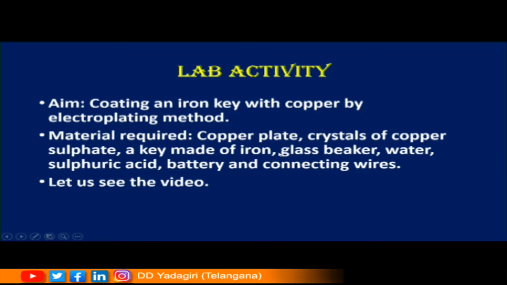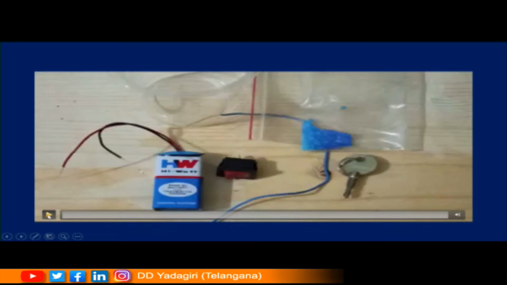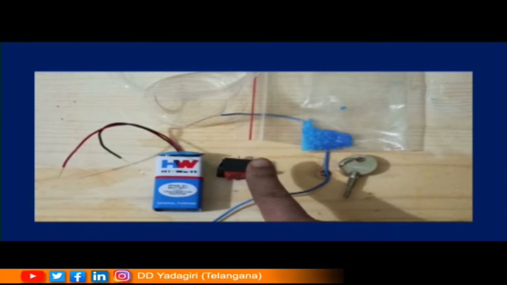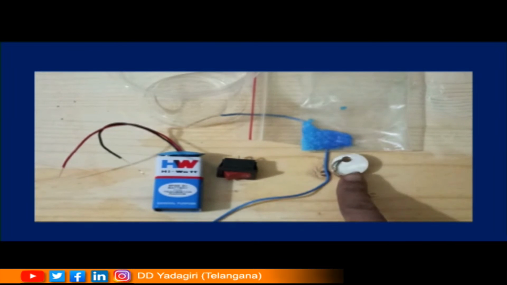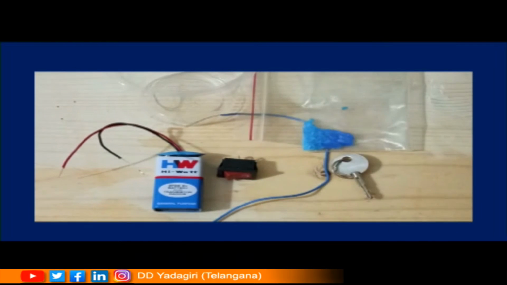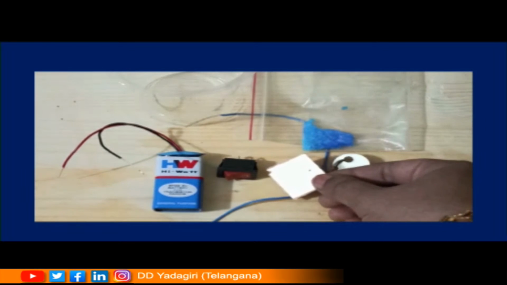Now let us see what is electroplating, children. To understand electroplating, we need a copper plate, crystals of copper sulfate, a key made of iron, a glass beaker, water, sulfuric acid, a battery and some connecting wires. We are going to coat an iron key with copper by the electroplating method. So children, let us see this video. For this activity, we need a battery, a switch, some connecting wires, a key, copper sulfate crystals and a glass of water. We also need a copper plate.